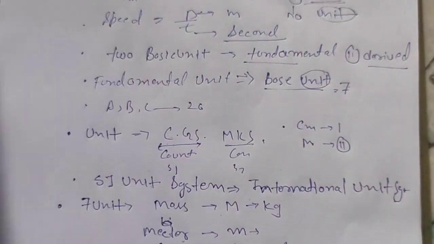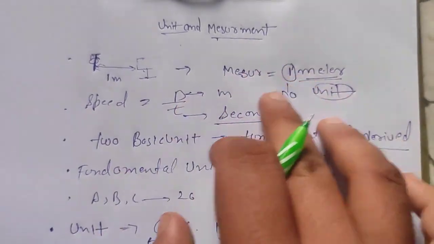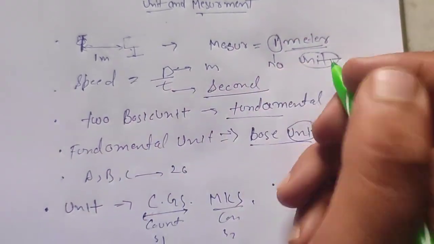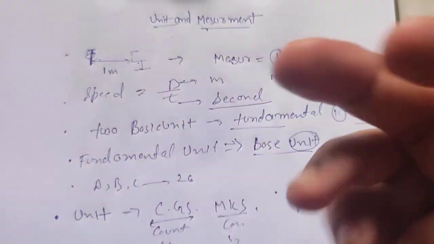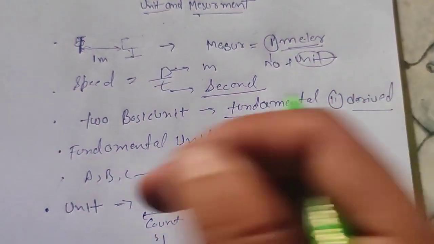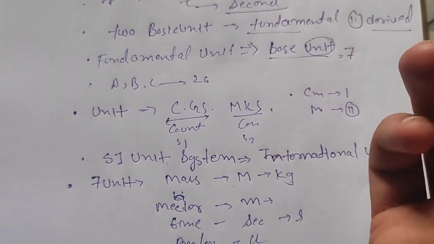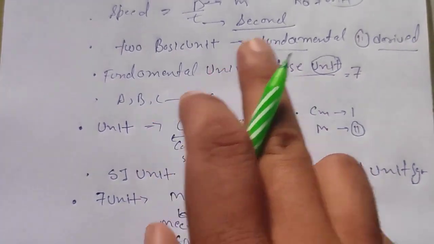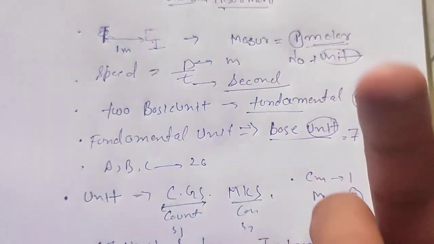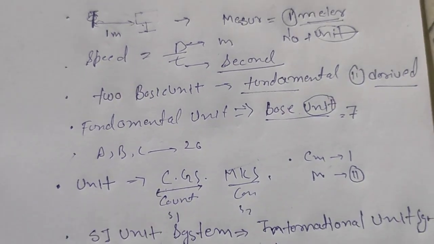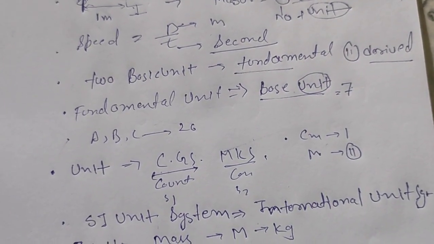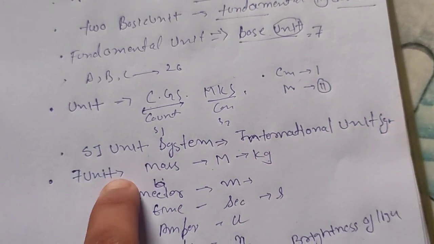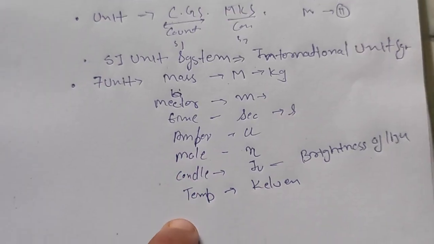So let's summarize the whole concept. Measurement is a number plus a unit; we measure all quantities this way, and physical quantities can be measured from this. Units are of two types, fundamental and derived units. Fundamental units are base units, in systems like CGS, MKS, and the SI unit system, the international system: mass, meter, time, ampere, mole, candela, temperature.